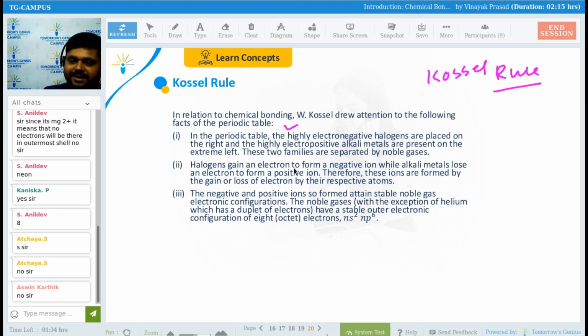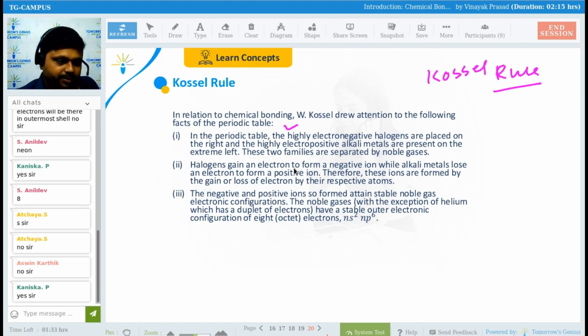No answer. Guys, in P block, fluorine is the most electronegative element. Fluorine has an electronegativity of 4. Do you remember, guys? I have tried to make you understand the periodic classification of elements as well. Fluorine has the highest electronegativity of 4. Yes or no? Yes, P block. So many answers are coming here. Nilambri, Anil Dev, Ashwin Karthik says no sir. Okay, no problem. It means no. Okay, got it.